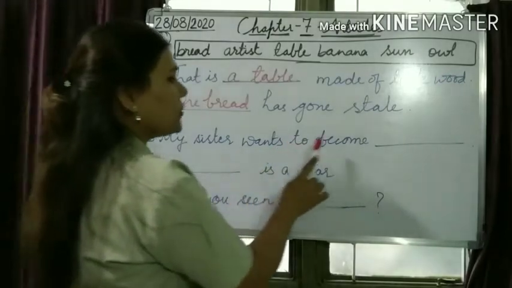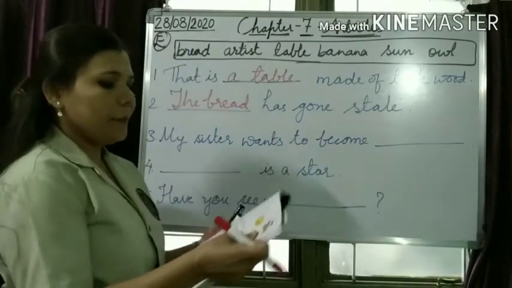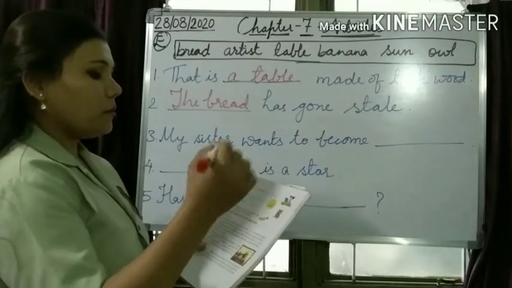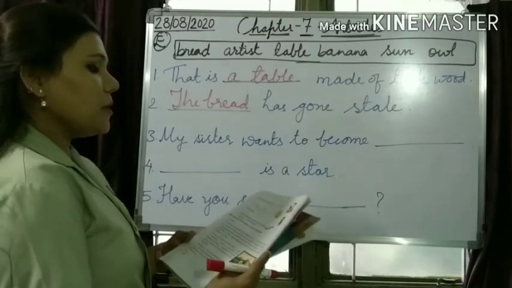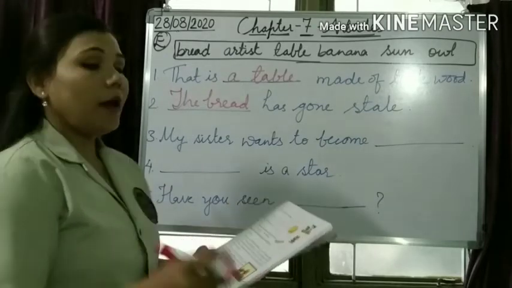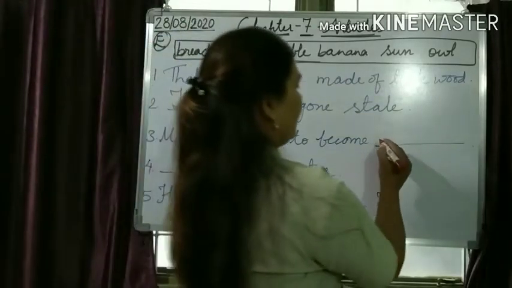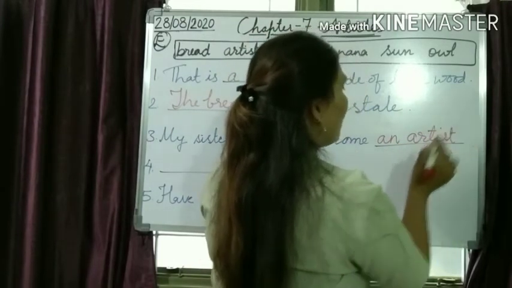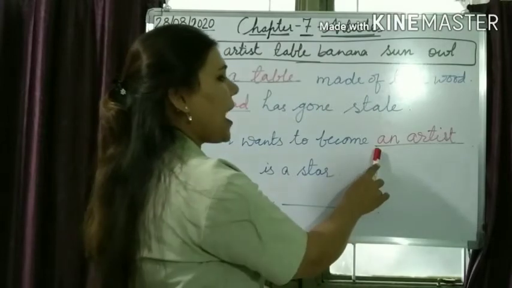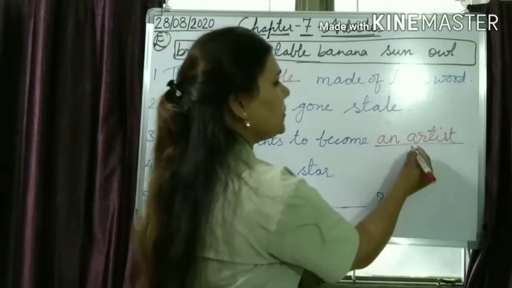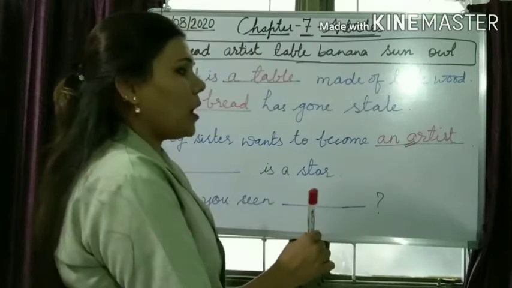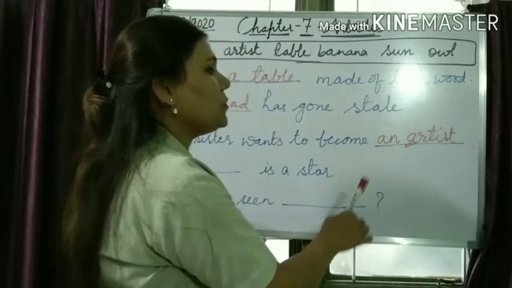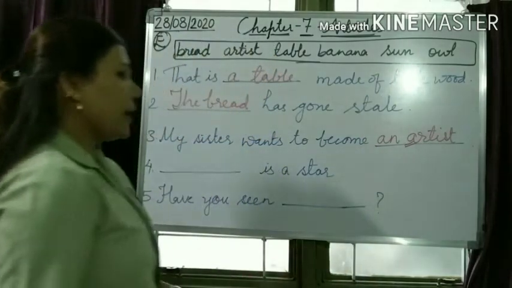My sister wants to become, look at the picture. The picture is of a girl drawing something. She is making something, drawing or painting something. So she is an artist. An artist. What should come? An artist. Why am I writing article an before artist? Because artist is beginning with vowel sound a. So which article will we use? An artist. Fine. Next one.